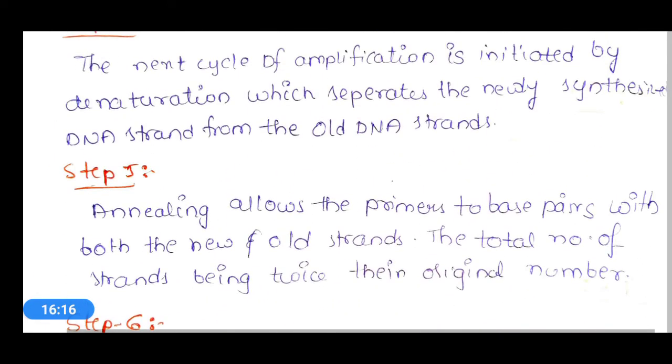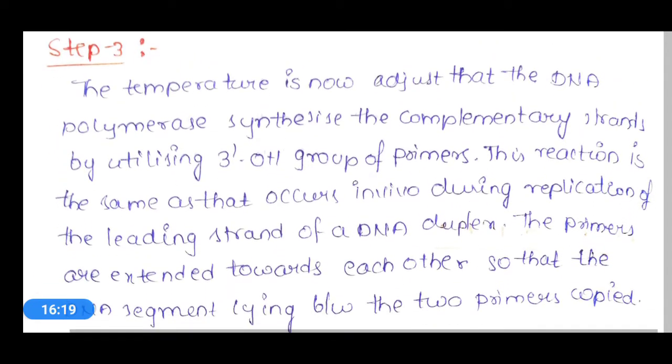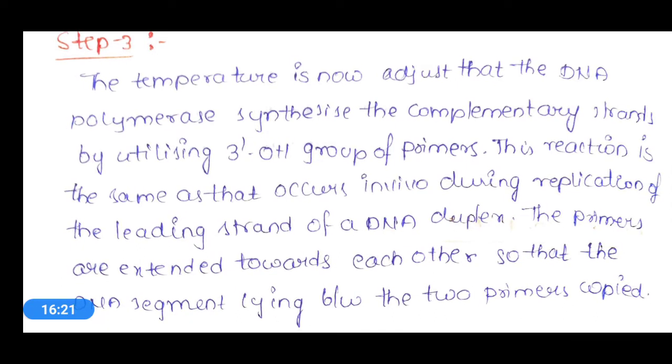Now let's see step 3. In step 3, the temperature is adjusted again so that the DNA polymerase synthesizes the complementary strands by utilizing the 3' OH groups of primers. Obviously, these primers will always donate the 3' OH group for the new strand synthesis.